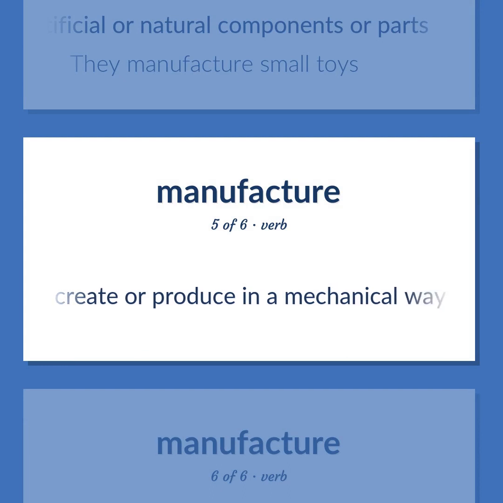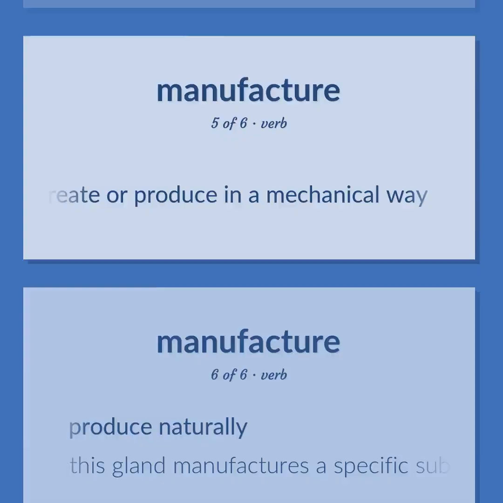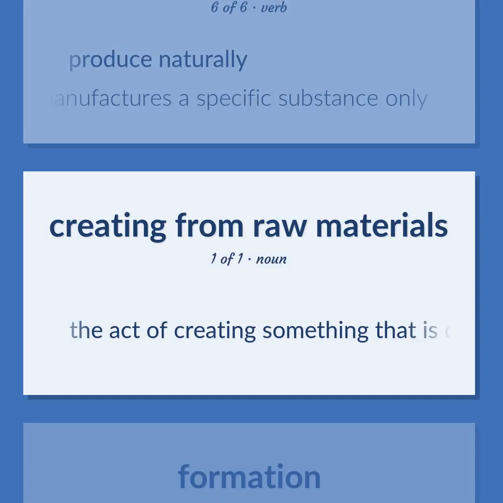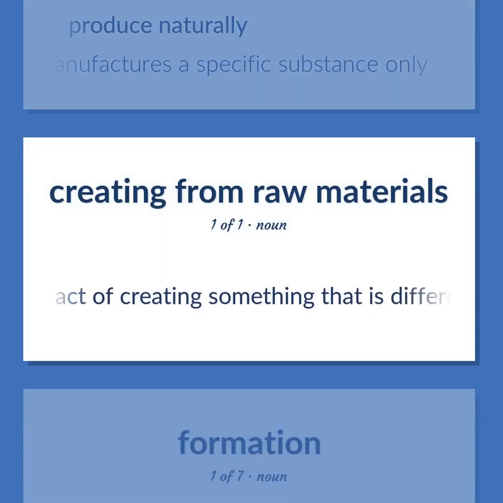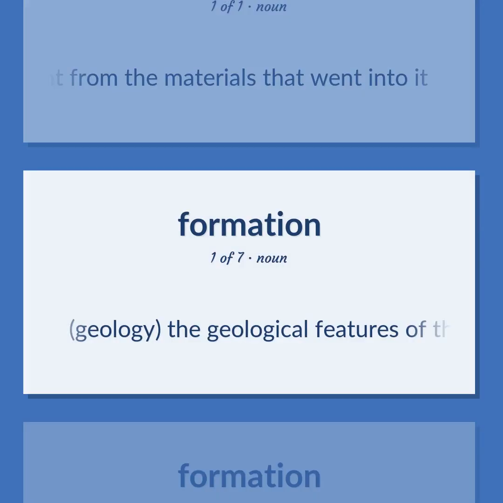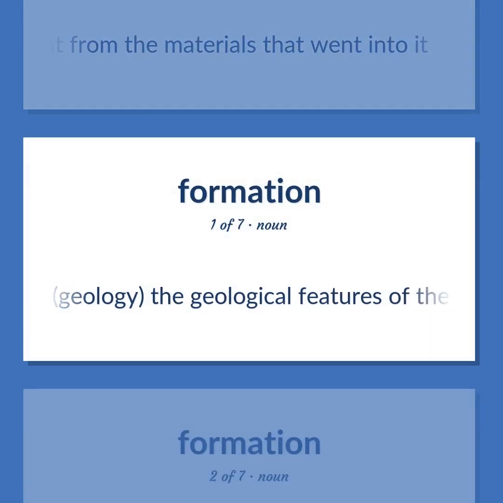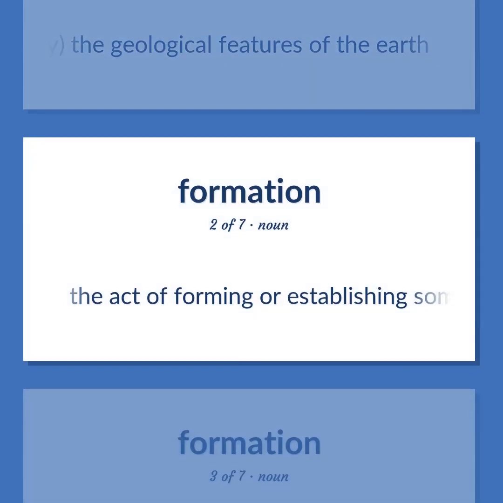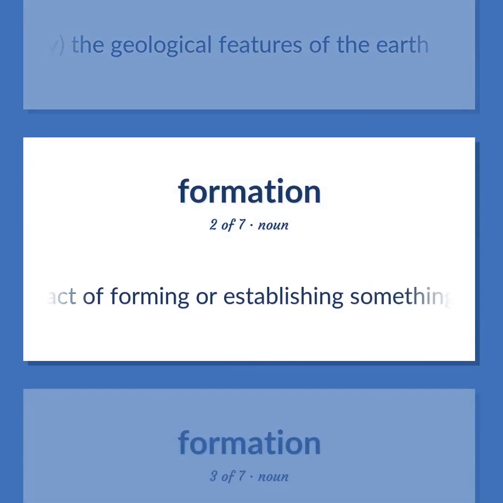Create or produce in a mechanical way. Produce naturally. This gland manufactures a specific substance only. The act of creating something that is different from the materials that went into it. Geology, the geological features of the Earth. The act of forming or establishing something.